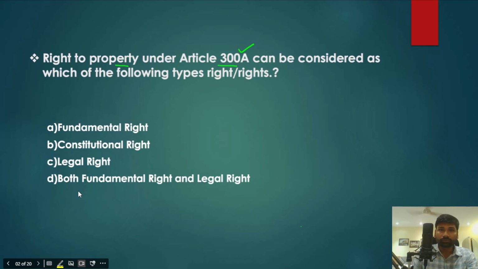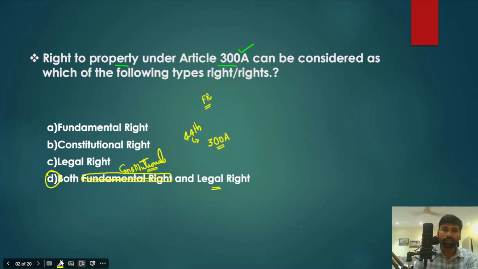So here it is a constitutional right, as well as a legal right. So the correct answer for this question is option D. Please understand, it is not a fundamental right, it is a constitutional right as well as a legal right, because the 44th Constitutional Amendment Act removed right to property from the fundamental rights, and made right to property a constitutional right.